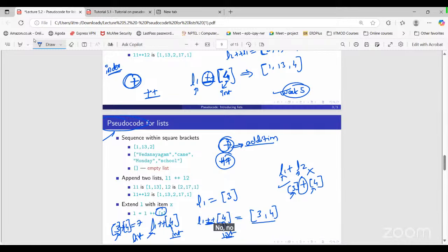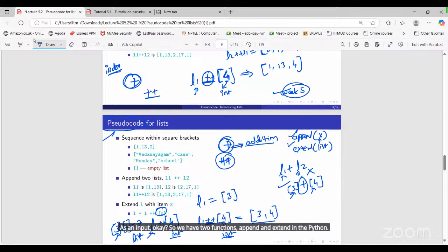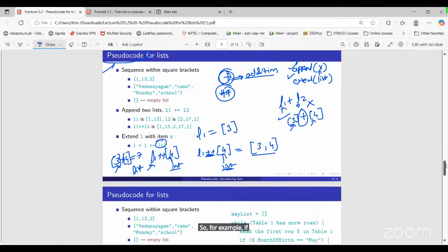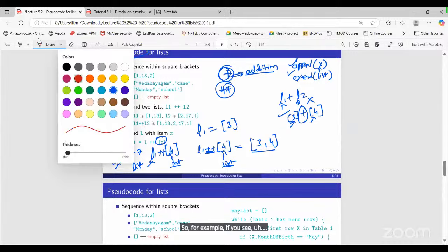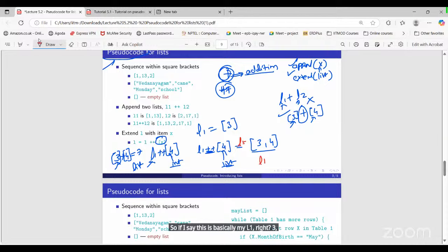In the case of Python, append will take an element as input, and extend will take a list as input. So we have two functions, append and extend, in Python. For example, if this is my L1, 3, 4, and I say L1.append(5), I can only append 5. I cannot append 5, 6. That's not correct.